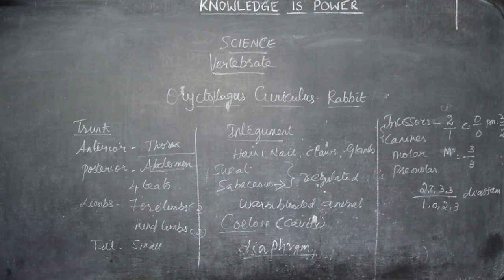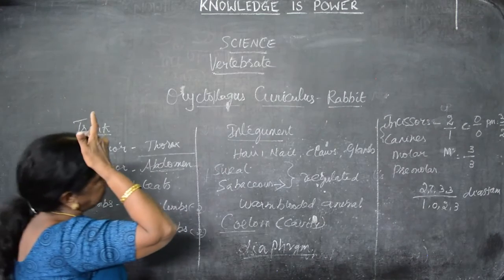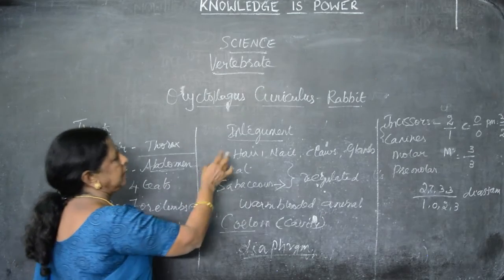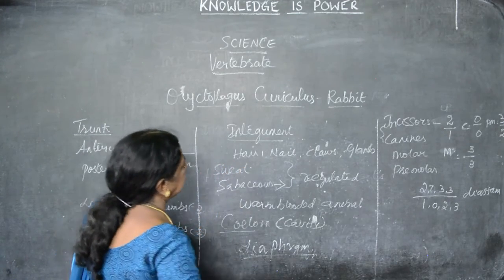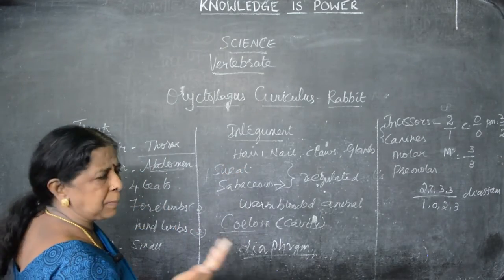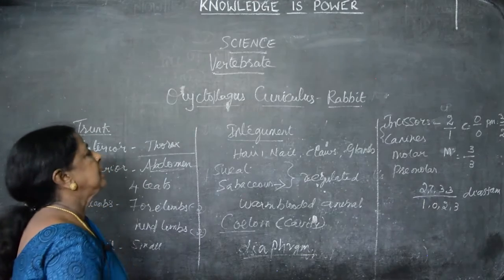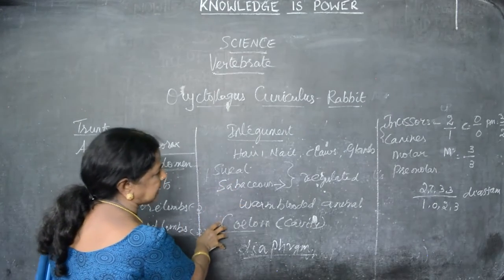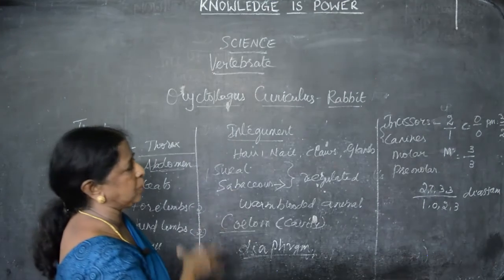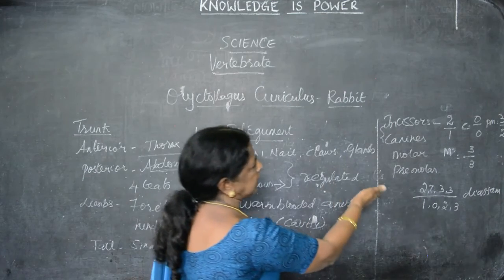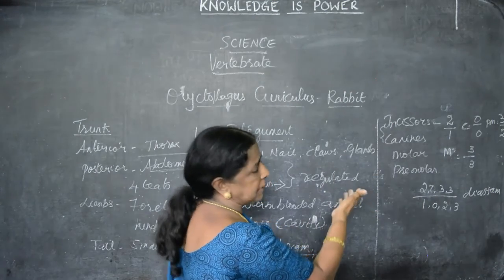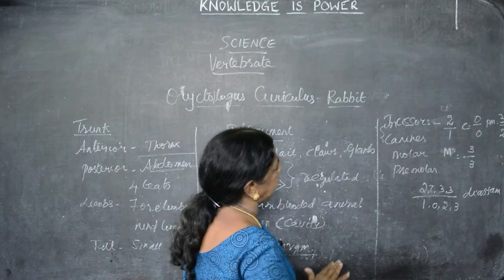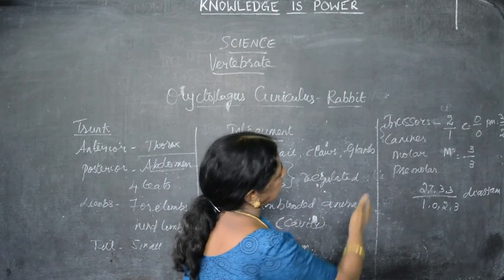So children, we have seen the external morphology of the rabbit. I said the body is divided into head, neck, trunk and tail. What are the characteristics of mammals we have seen just now. The teeth are of two kinds, milk teeth and permanent teeth. Milk teeth are temporary and permanent teeth last long.